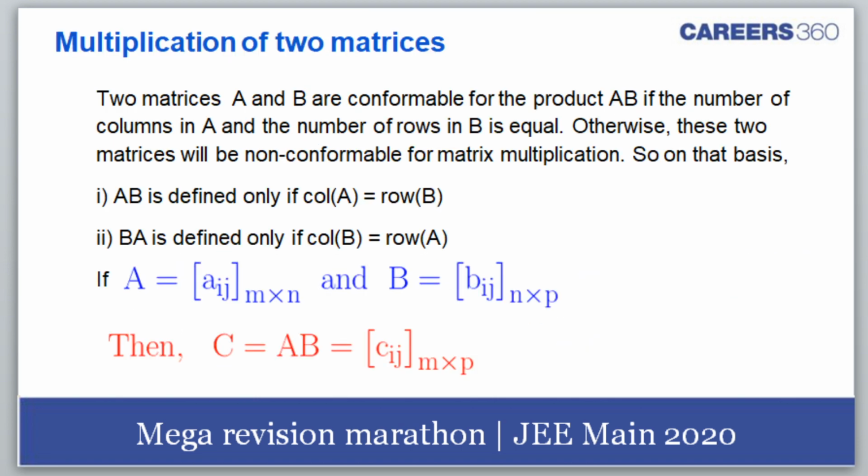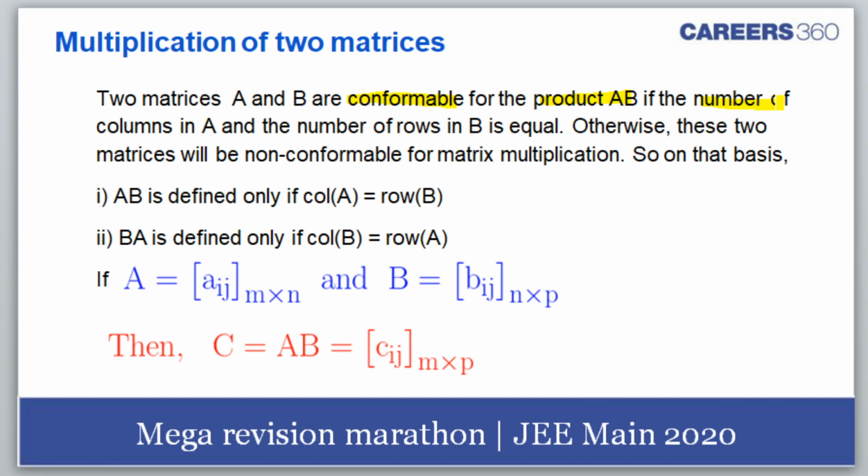Okay, let's see multiplication of two matrices. This is important and I hope you guys are very comfortable in it, but still let me revise it. So two matrices A, B are conformable, that is they are valid for multiplication. When is the product AB valid?